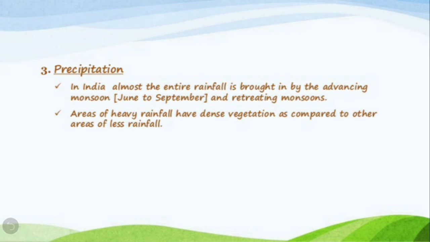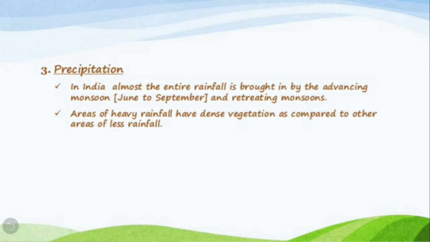Then next is precipitation. In India, almost the entire rainfall is brought in by the advancing monsoon, and this advancing monsoon occurs from June to September, and retreating monsoon is when the monsoon goes out of our country.